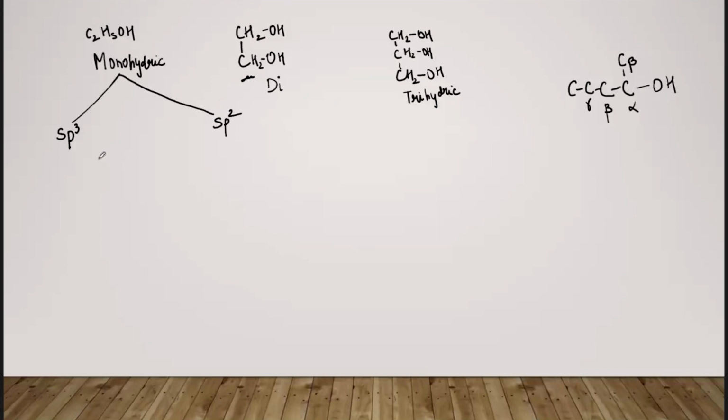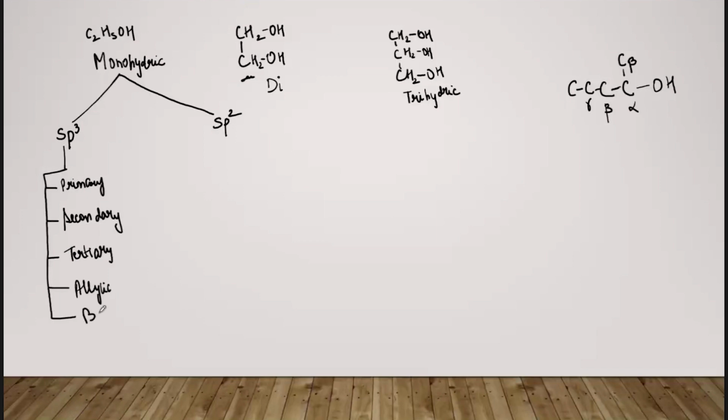ठीक है, so in the case of sp3, there is a further classification. How will we write it as? We have primary alcohols, we have secondary alcohols, we have tertiary alcohols, we have allylic alcohols, and we have benzylic alcohols. So now I'm going to talk about the structures of these kinds of alcohols.